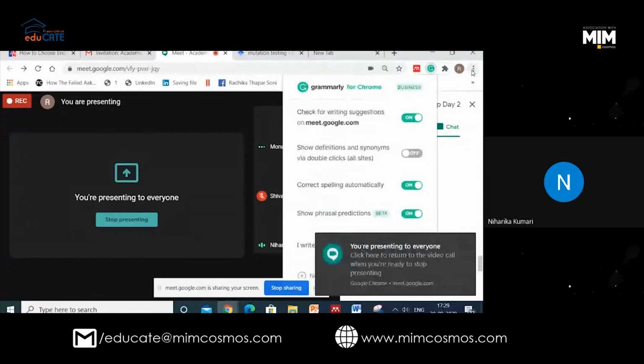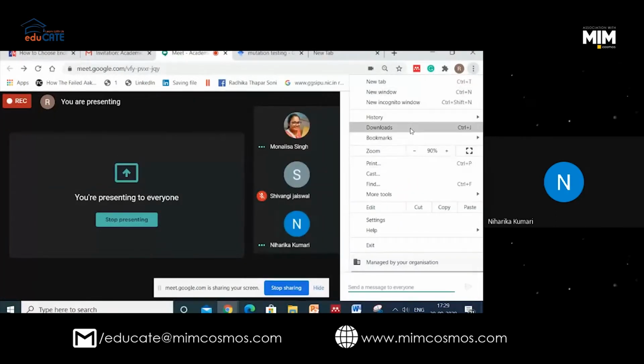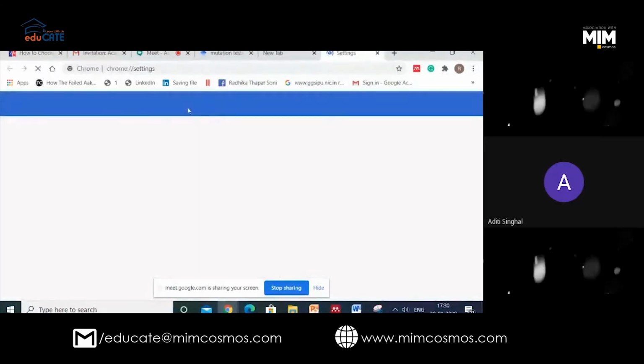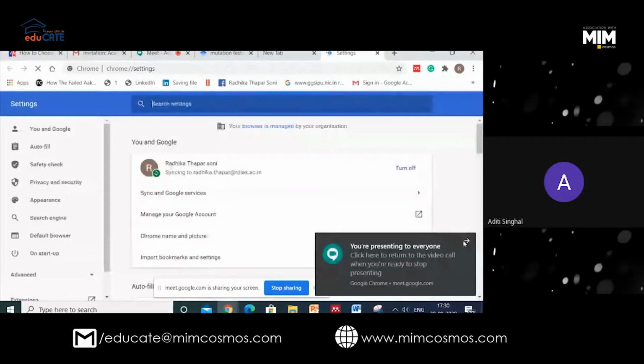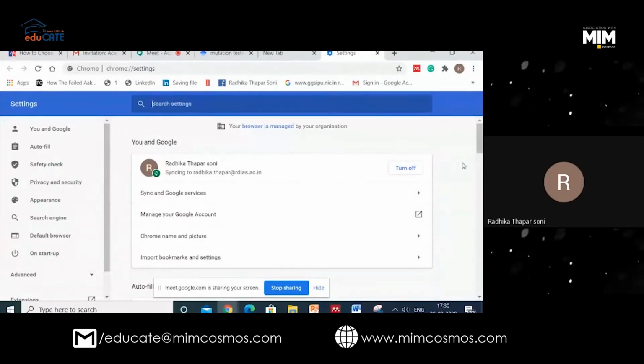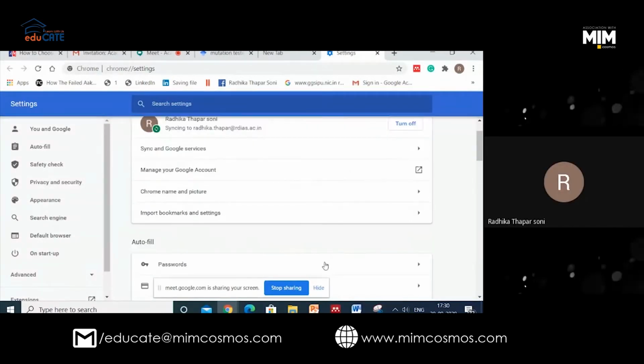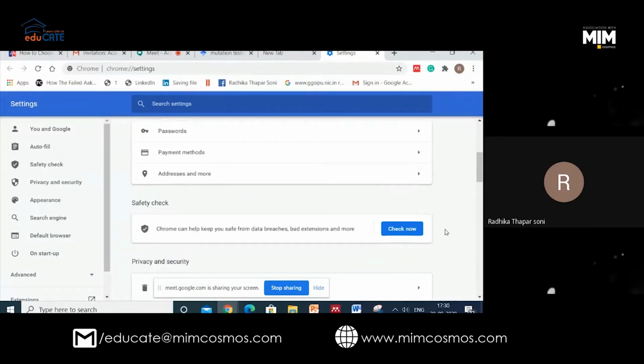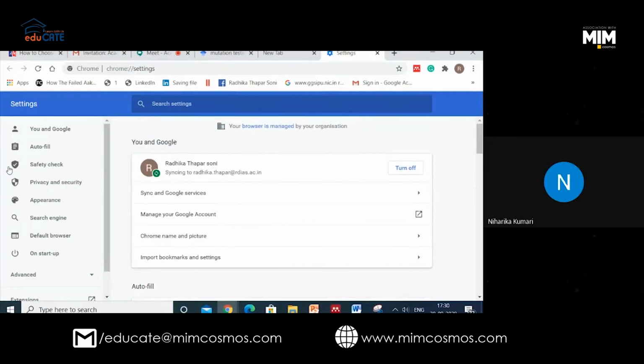Ma'am, can it happen on a laptop also? Sorry, can it happen on a mobile as well? No, you go for a laptop only, ma'am, because I don't think you have your papers on your mobile. That is why yesterday I requested everyone, if you want to have hands-on, it will be better you be on your laptop. Now I can see Radhika, ma'am. Your name? Niharika. Niharika, that's better. So should I proceed?